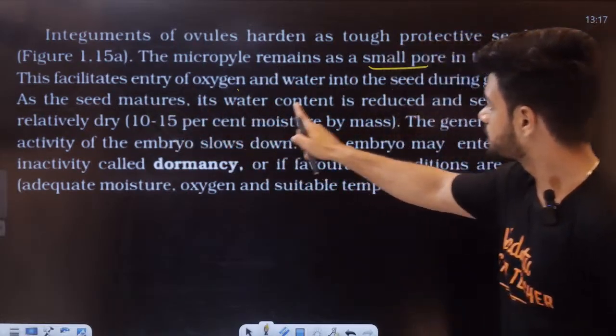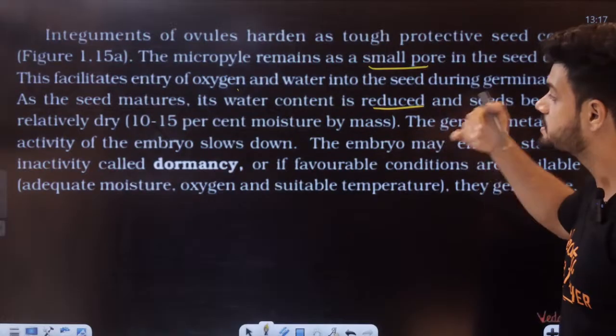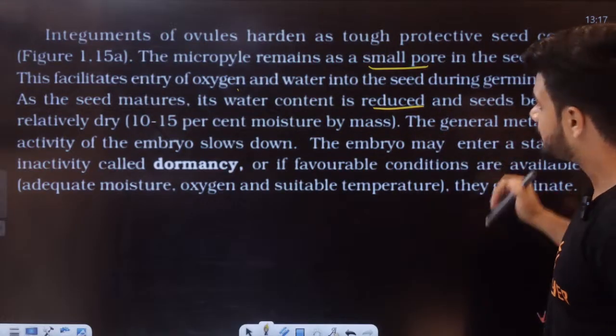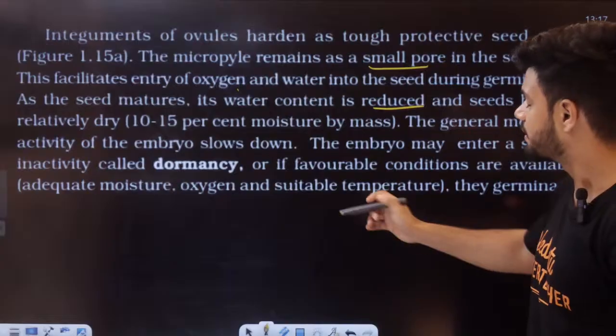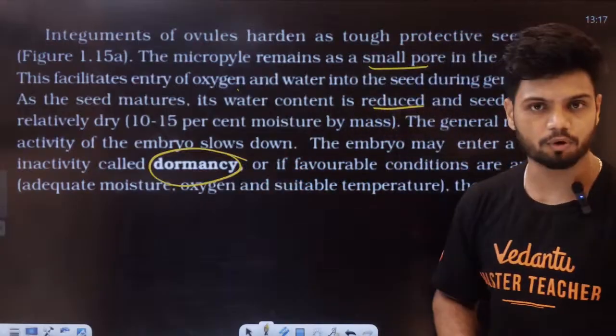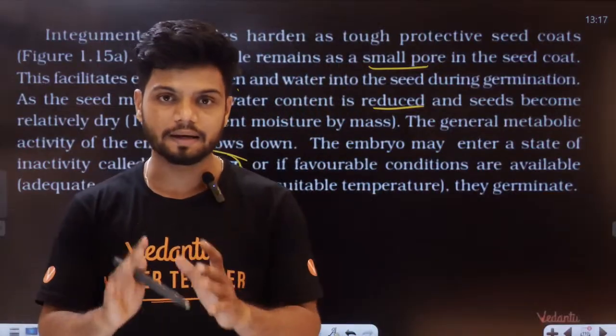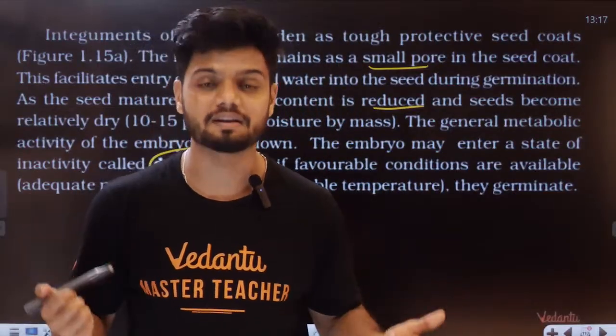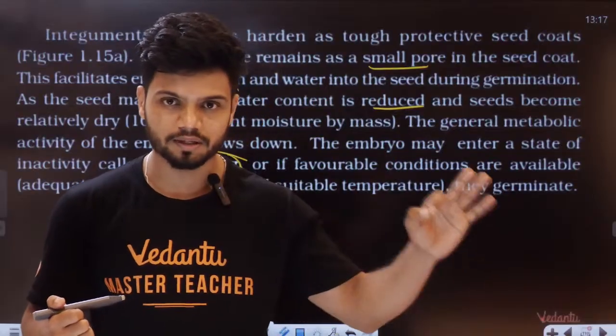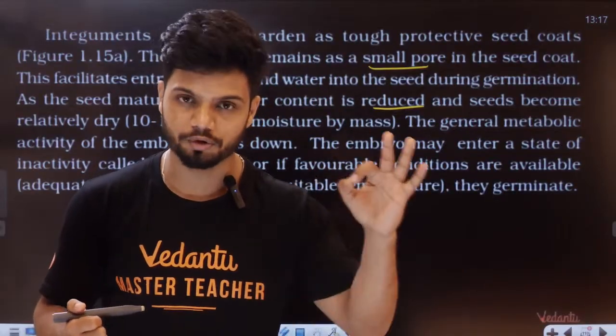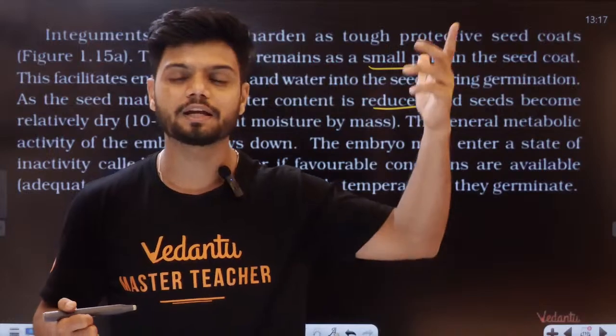As the seed matures, its water content is reduced. All the water content gets reduced as the seed is maturing. The general metabolic activity of the embryo slows down and it can cause dormancy. Dormancy is very important. Dormancy is an inactive stage in a plant's life cycle, when the seed is waiting for the opportunity to revive again. As soon as there is water, moisture, soil, and nutrients, the seed will germinate into a new plant.